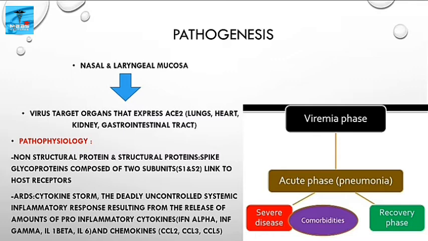It is a deadly uncontrolled systemic inflammatory response resulting from the release of large amounts of pro-inflammatory cytokines like interferon alpha, interferon gamma, interleukin 1 beta, interleukin 6, and chemokines like CCL2, CCL3, and CCL5. It has 3 phases: viremia phase, then acute phase with pneumonia, then usually a recovery phase. But when comorbidities like diabetes mellitus and hypertension are present, the disease progresses to a severe form.